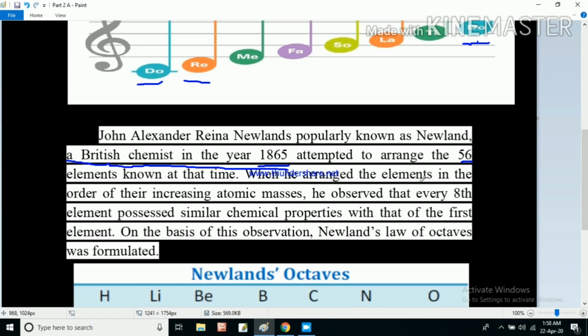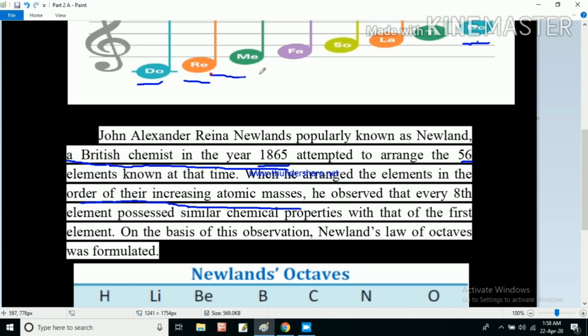When he arranged the elements in the order of their increasing atomic masses, he observed that every 8th element possessed similar chemical properties to that of the first element.